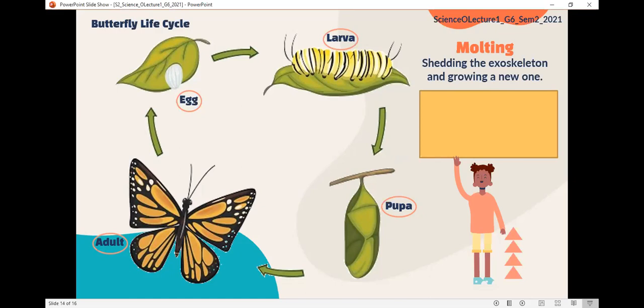Do you think that insects change during their life cycle? Yes. Do they change a bit or a lot? A lot. They change a lot. What do we call the change that insects go through during their life cycles?